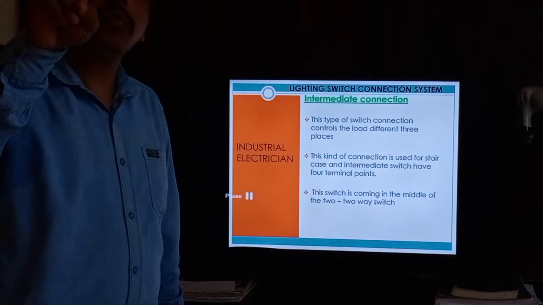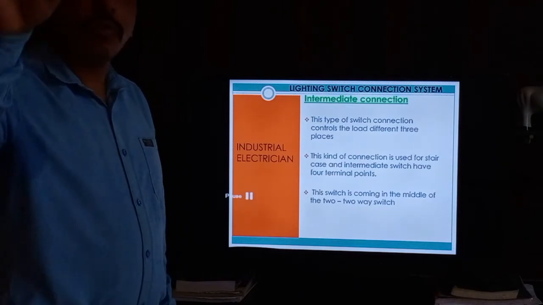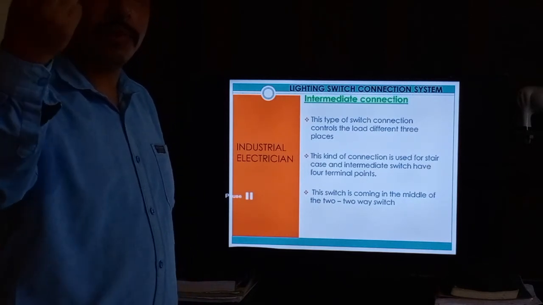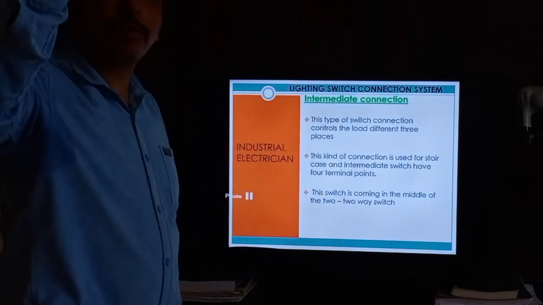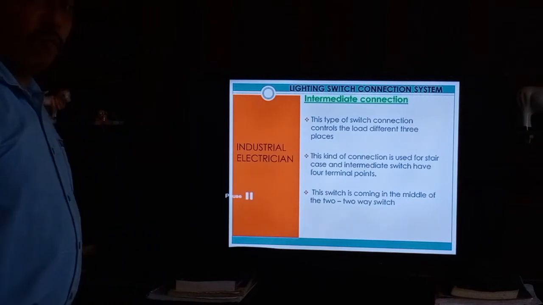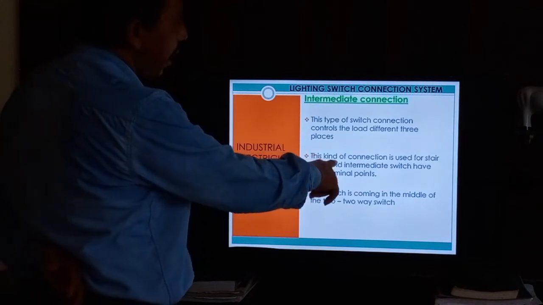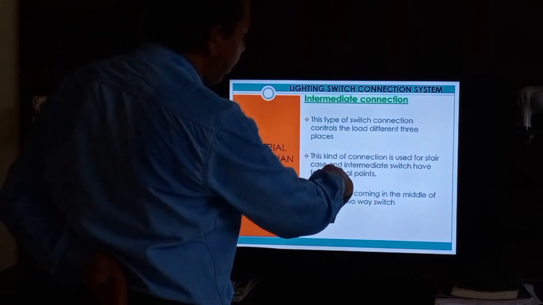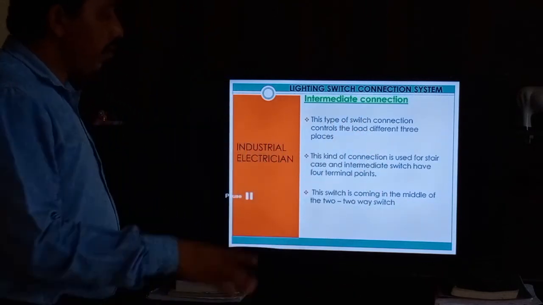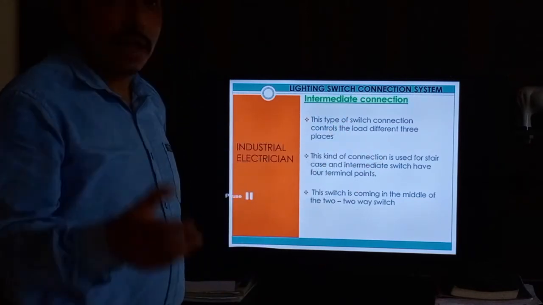This means two-way switches and one intermediate switch. A two-way switch has 3 terminals, a single switch has 2 terminals, and an intermediate switch has 4 terminals. This kind of wiring comes with 4 terminals. This kind of connection is used for the staircase.